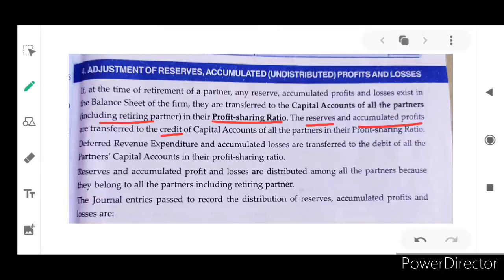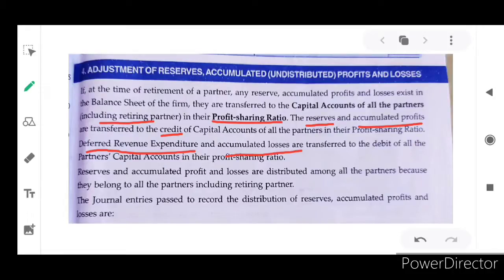By chance, if they are using fixed capital accounts, it will be transferred to the partners' current accounts, credit side. You have to be very clear in it. Deferred revenue expenditure, very dangerous. Deferred revenue expenditure and accumulated losses. What is deferred revenue expenditure? Like advertisement. Advertisement is fictitious in nature.